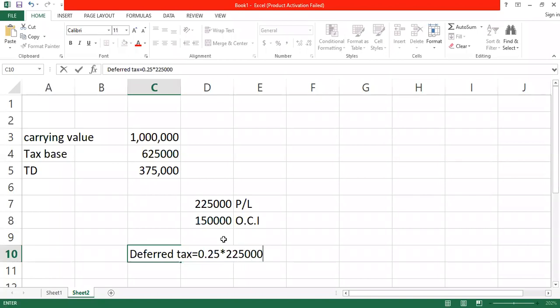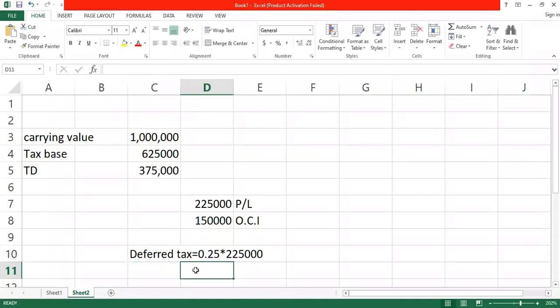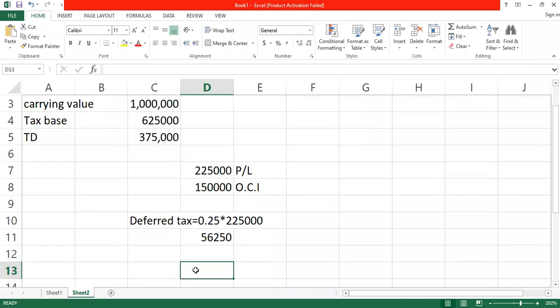What are we getting? 56,250. This one is for profit or loss.